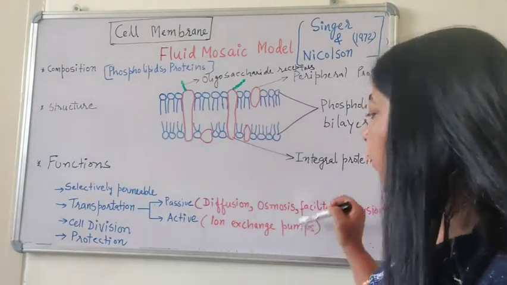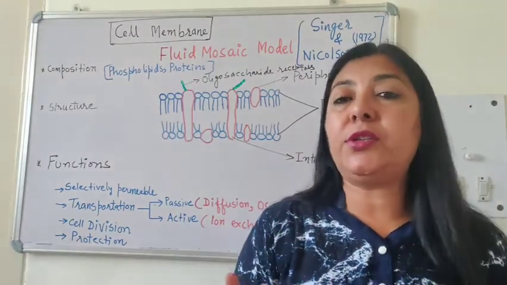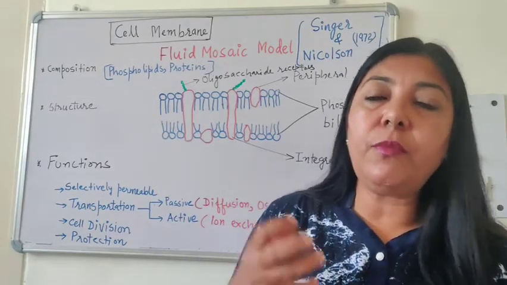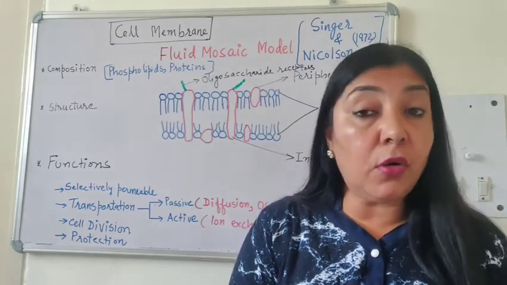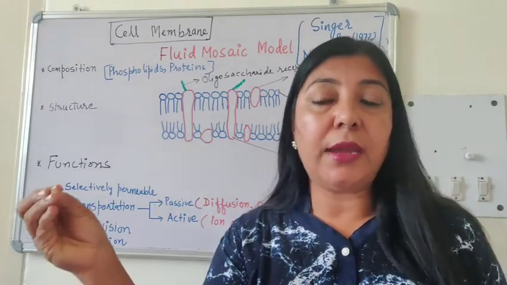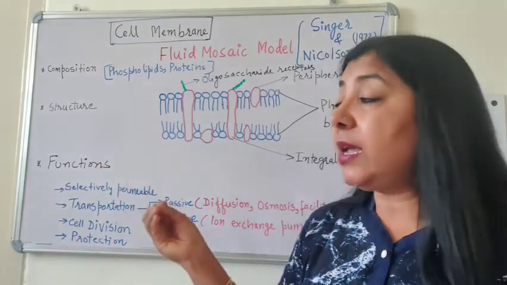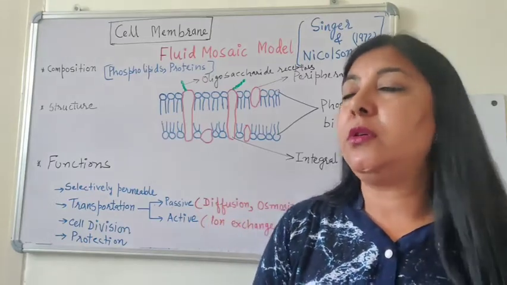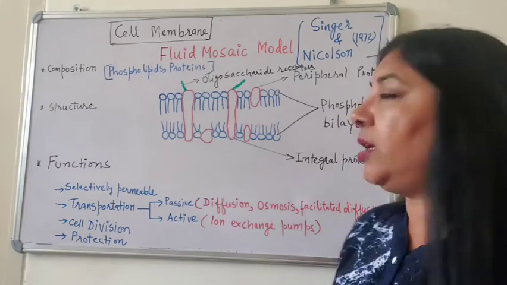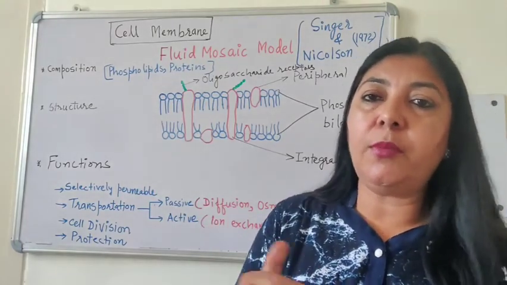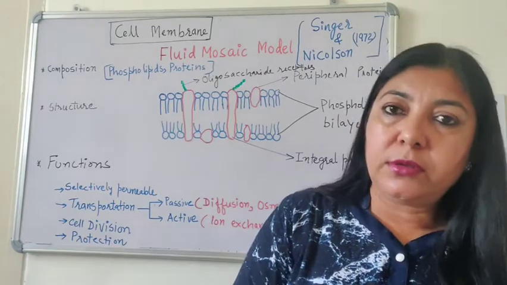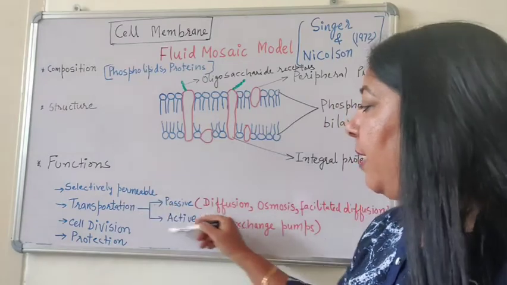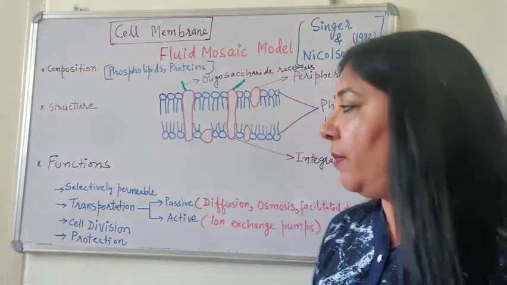Then there is active transportation. Active transportation is called uphill transportation, where there is the movement of particles from its low concentration towards its high concentration. But this can take place only when ATP or energy is used. So there are many ion exchange pumps operating in the cell, like sodium potassium exchange pump, hydrogen potassium exchange pump, like this. Okay, so this is the active transportation. We will study it in another chapter.